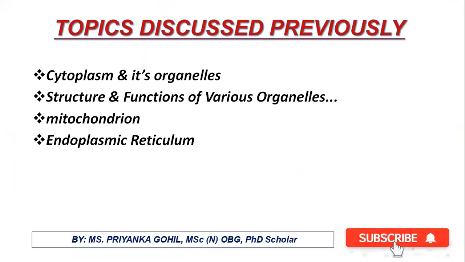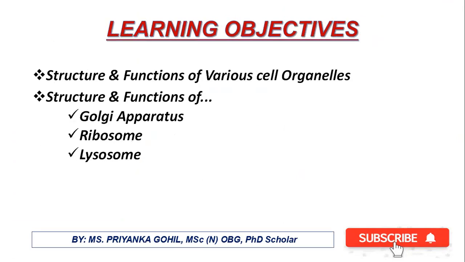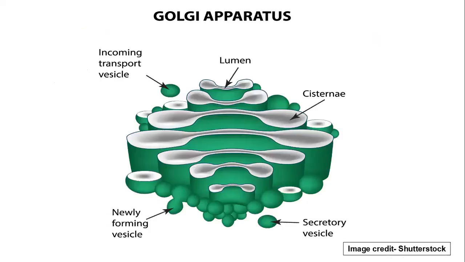Now these are the topics we have discussed in the previous video. So we have seen the cytoplasm and its organelles. We have discussed the structure and functions of the various cell organelles. We have seen the mitochondria and the endoplasmic reticulum. Today we are going to learn about the structure and functions of the remaining cell organelles. So we will see the structure and function of the Golgi apparatus, the ribosome and the lysosome.